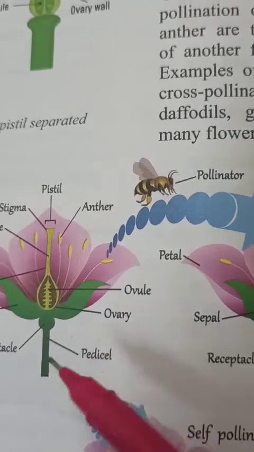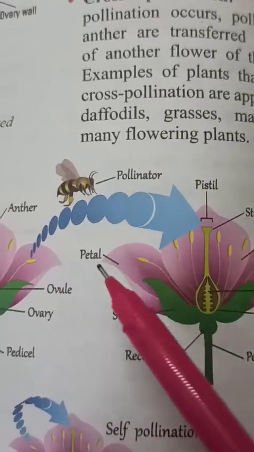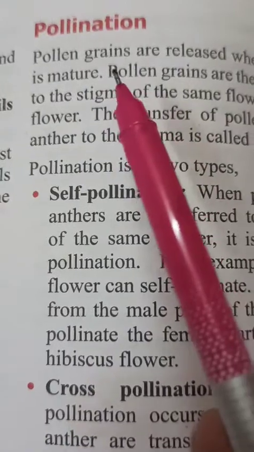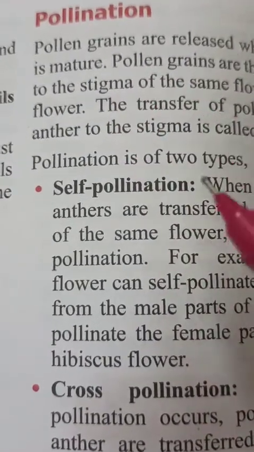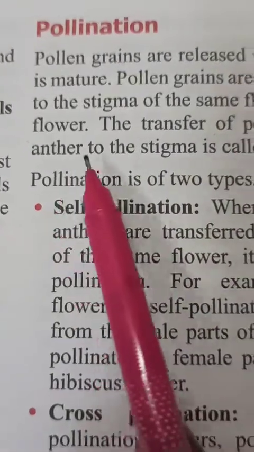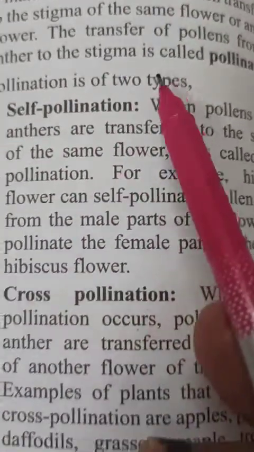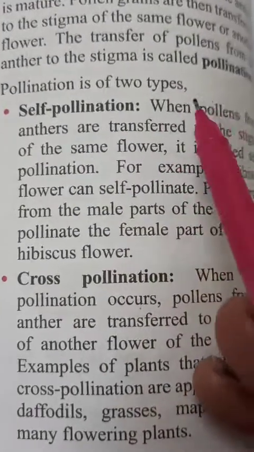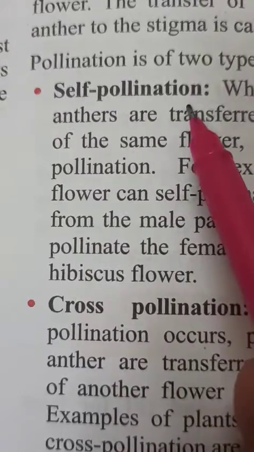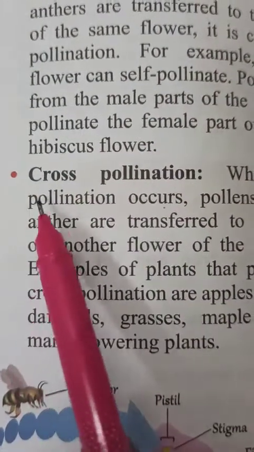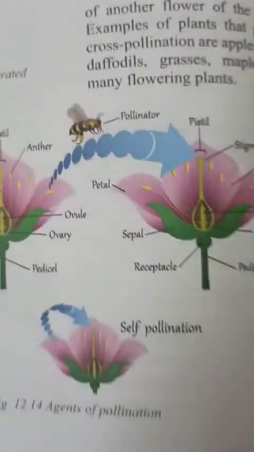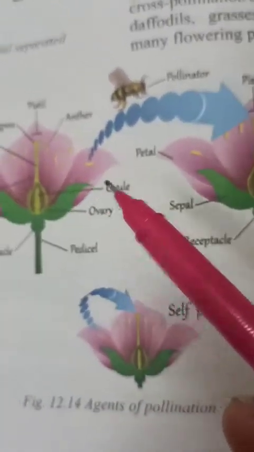Children, pollination is also of two kinds. Here you can see the pollination process. Pollination means the transfer of pollen grains from the anther to the stigma. This is called pollination, and it is of two types. First is self-pollination and second is cross-pollination. So children, what is self-pollination?